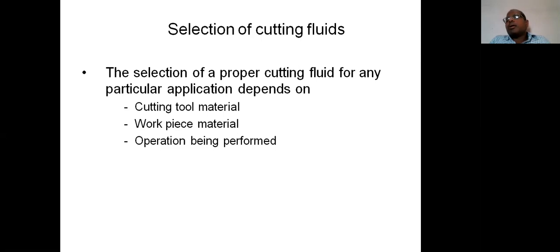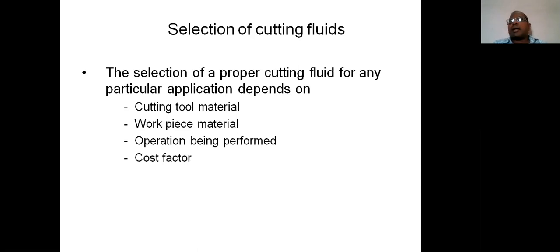Generally for soft materials like lead and aluminum, simple operations like plain turning or step turning may not require any type of cutting fluid or lubricant. For the same material, if thread cutting is to be performed, then it requires cutting fluid or lubricant. So not only the cutting tool and workpiece, the operation is also very, very important to consider before selecting the cutting fluid.